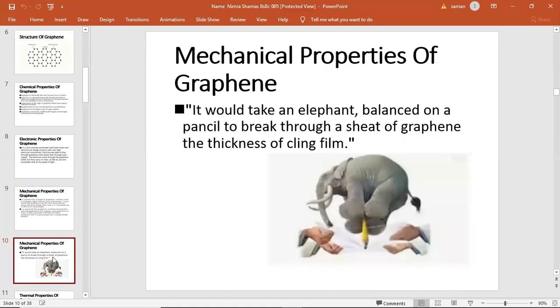Mechanical properties of graphene. It would take an elephant, balanced on a pencil, to break through a sheet of graphene the thickness of a cling film. This is the best mechanical property of graphene.